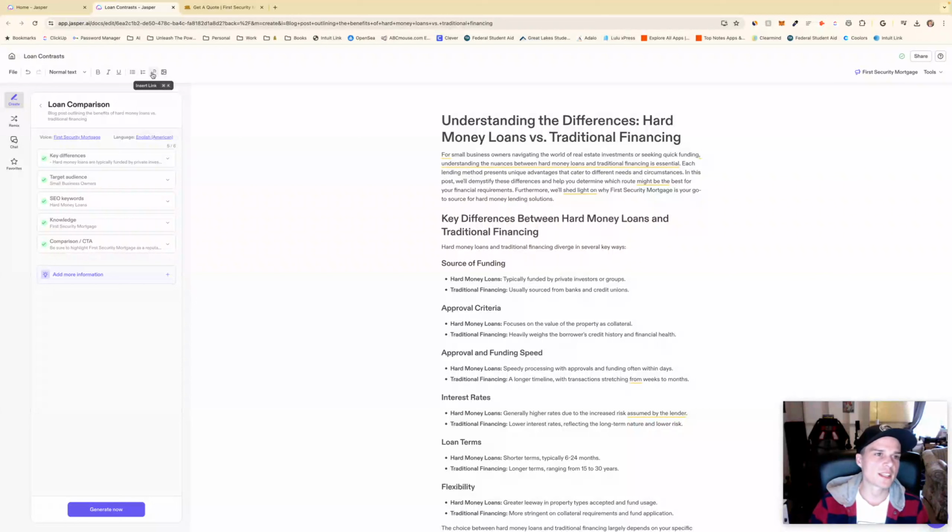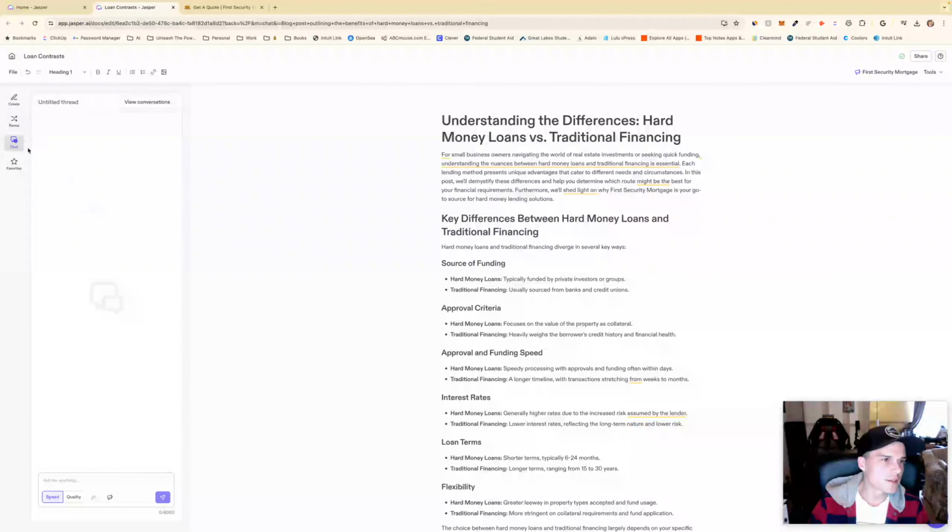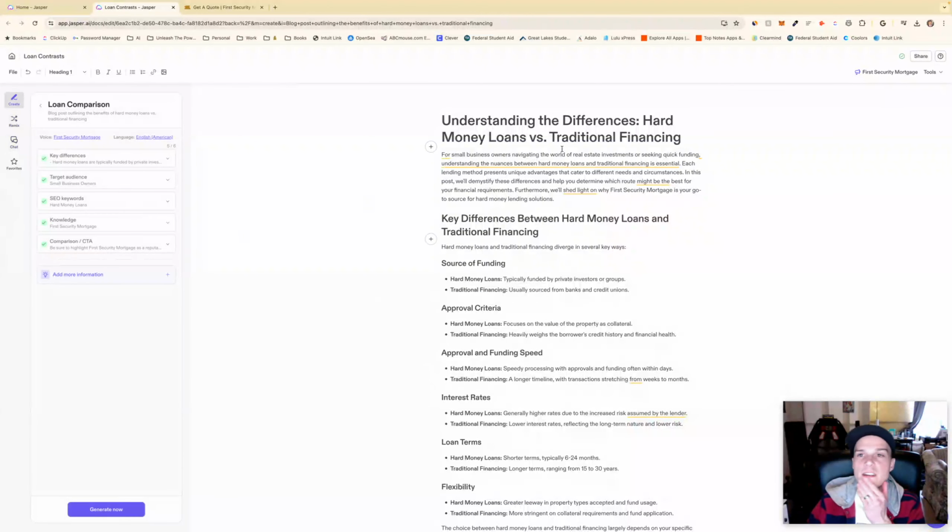So I could copy and paste this into, I use Wix for their website, but cool, I guess. It's done. You can remix it. Give Jasper content to, oh, okay, remix something new and tell it what to do. So cool. Chat is always available right here. Favorites right here. Yeah, it's interesting. I mean, it wrote an article. I don't see anything too crazy here.